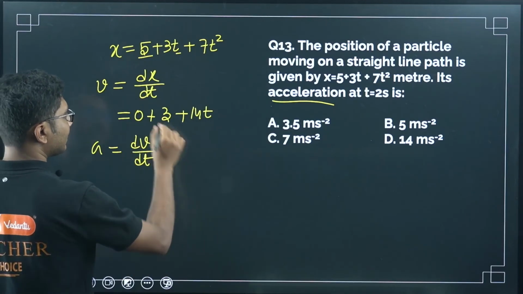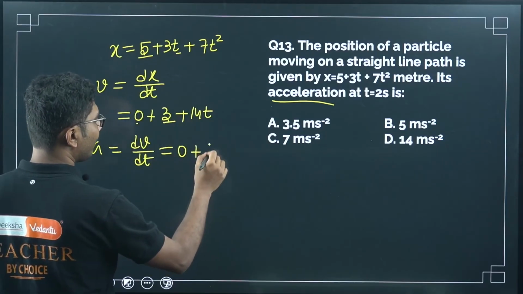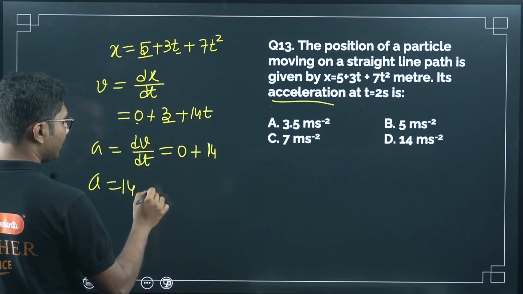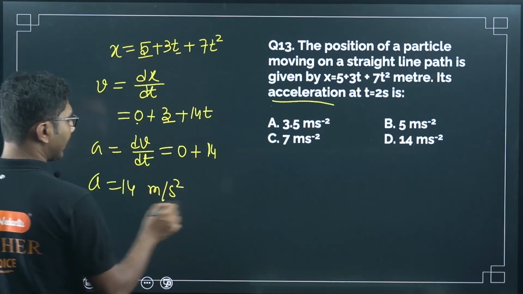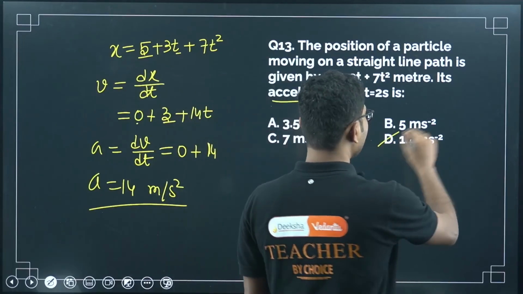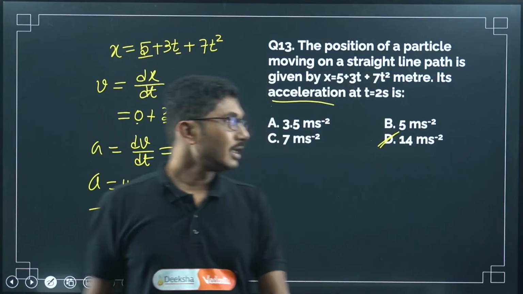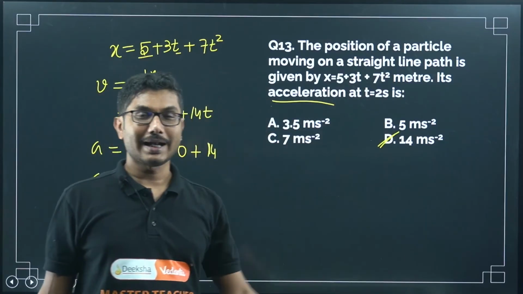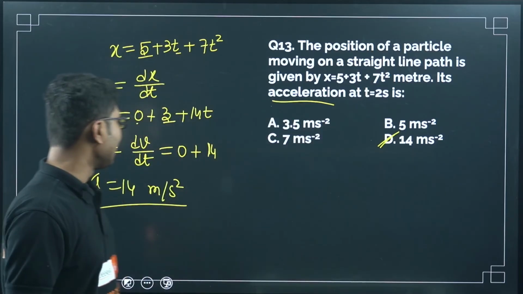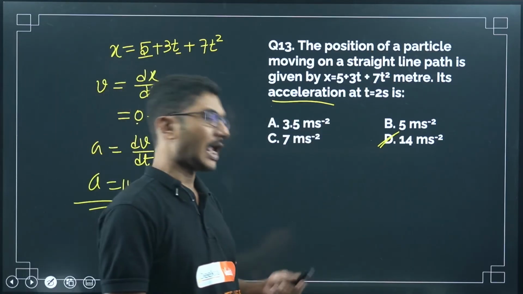So this is 0 already, this is 0 again, plus 14. So acceleration is equal to 14 meter per second square, no matter what time it is. It is independent of time. As you can see, there is no time involved here. So at t equals 2 seconds, at t equals 0 second, t equals 5 seconds, no matter what time they have given, it will always be 14 meter per second square because it is independent of time.